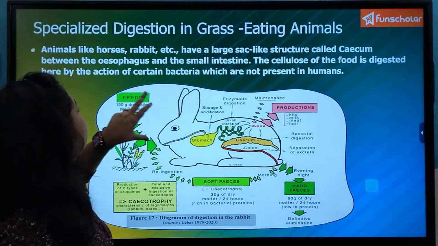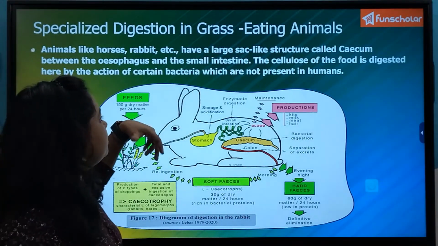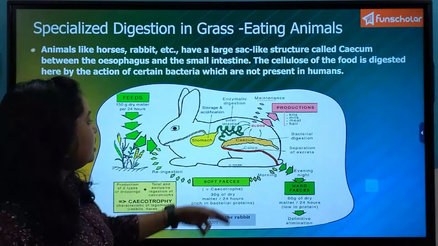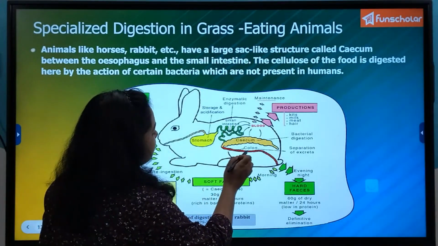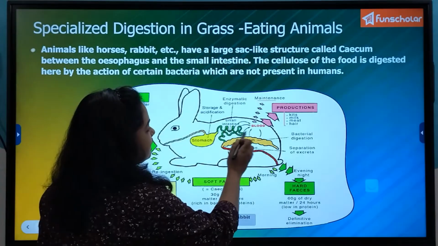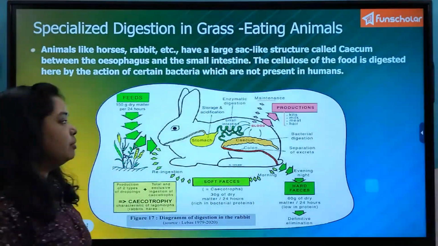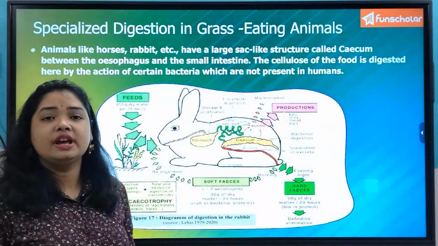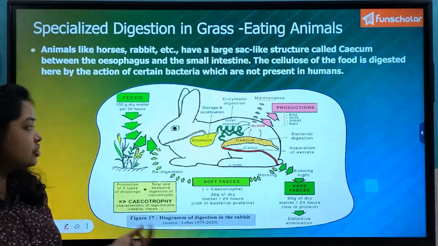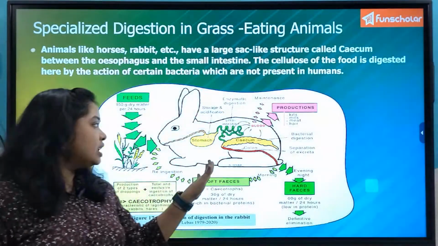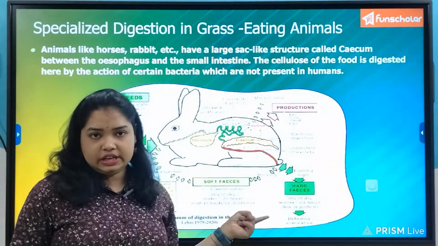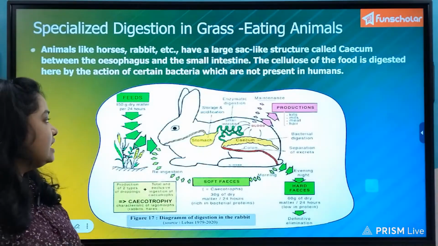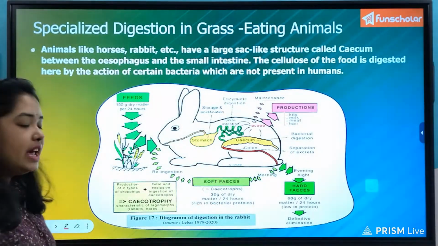The cellulose of the food is digested here by the action of certain bacteria. You can see here the esophagus and the cecum, then the colon, and the cecum is a large sac-like structure. But in our case, it is a very small structure, and it is not very functional because it forms a part of the colon only. So the cecum is not specialized in our case, just like in the grass-eating or herbivore animals.